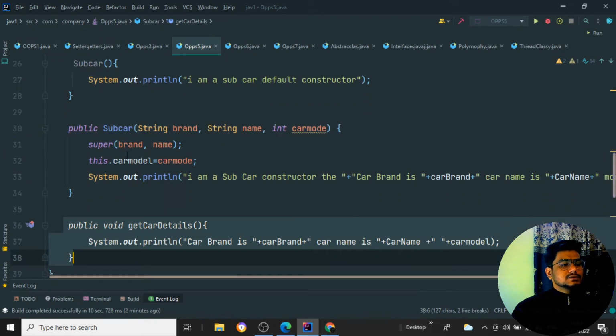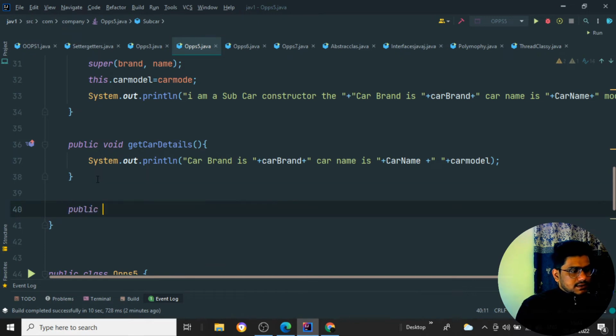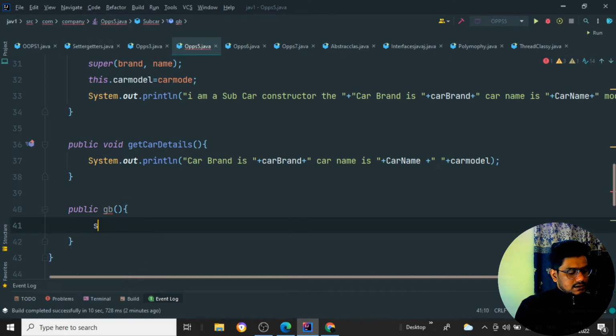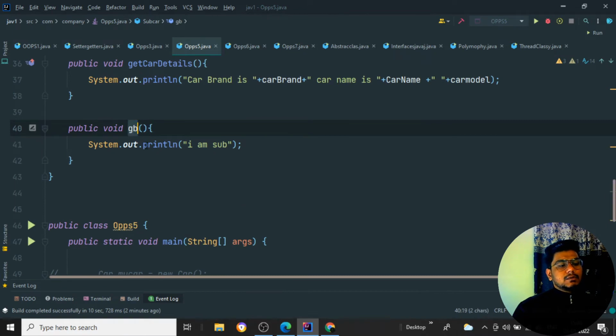Suppose here I create one more method. I'll create public void GB. Here it will just print with SOUT, "I am sub". So I'll return this as void, public void GB over here.